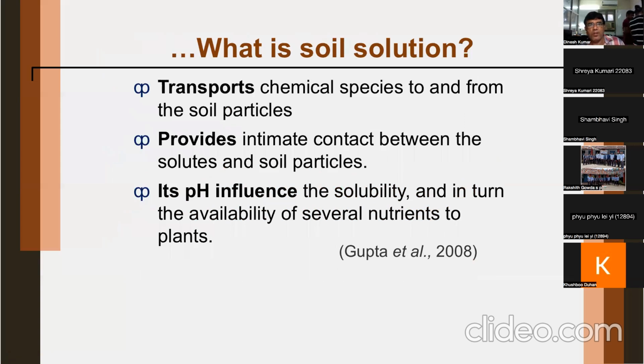We try to understand more about soil solution. It transports chemical species to and from the soil particles, because solid particles will also give us nutrients into the soil solution. It provides intimate contact between the solutes and soil particles. Its pH influences the solubility and in turn the availability of several nutrients to the plants. The pH of the soil solution is very, very important, particularly for the solubility or availability of different ions or different nutrients.